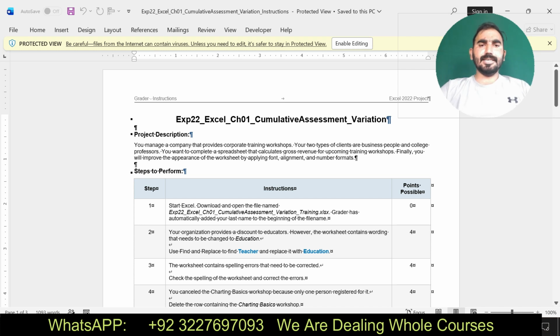Today I am going to start EXP22 Excel Chapter 1 Cumulative Assessment Variation. Now I am going to move to the project description.